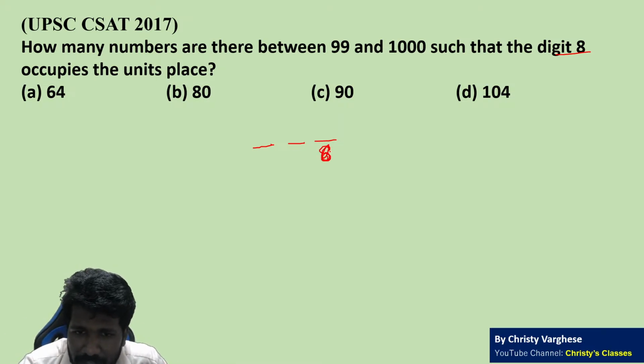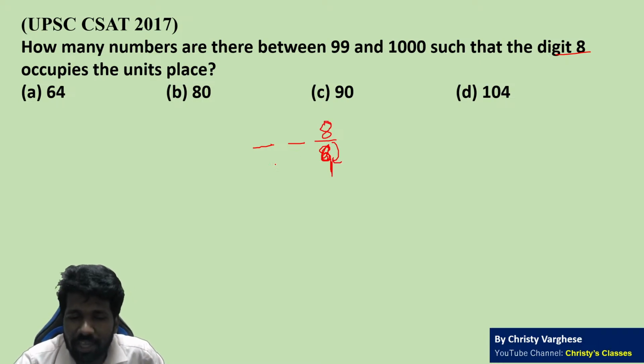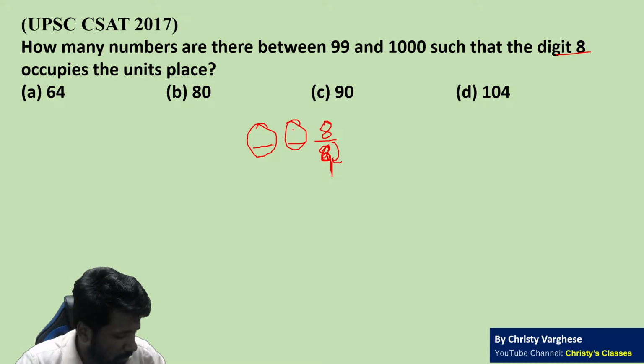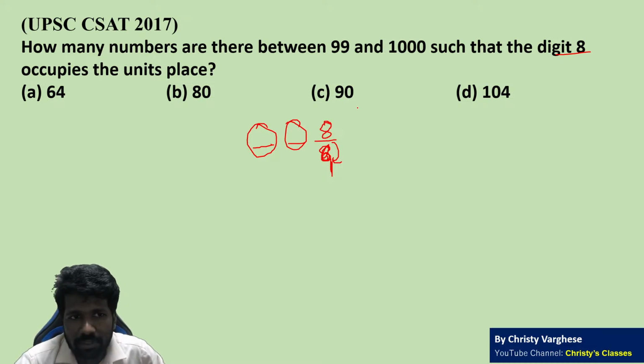That is already fixed with 8 means there is no other way. There is only one way to fill that. 8 only is the way. So the available positions are only these two where we are allowed to fill numbers. Now, as it is numbers, you have to understand if you put 0 here, that is not a 3-digit number.